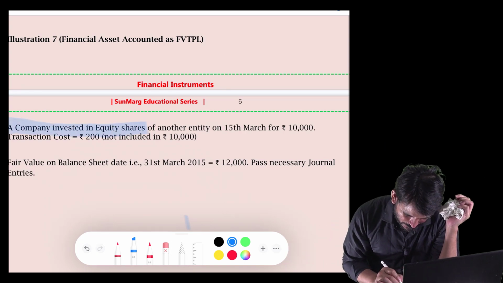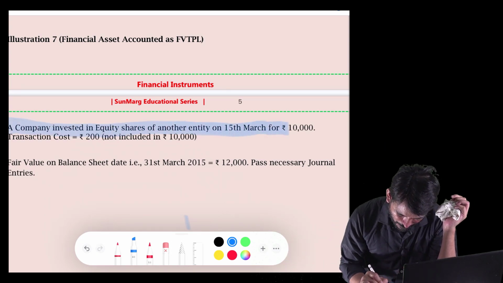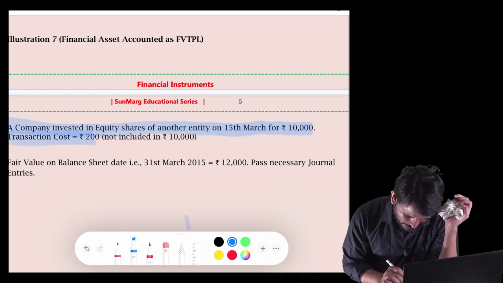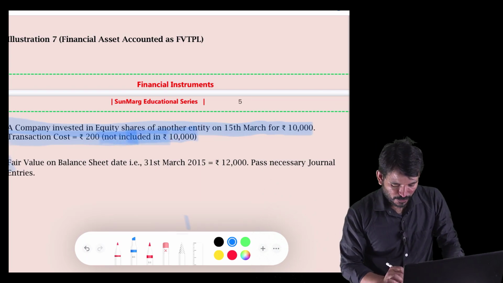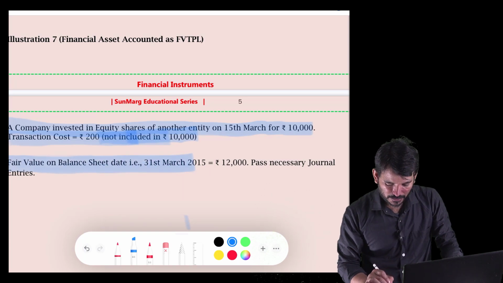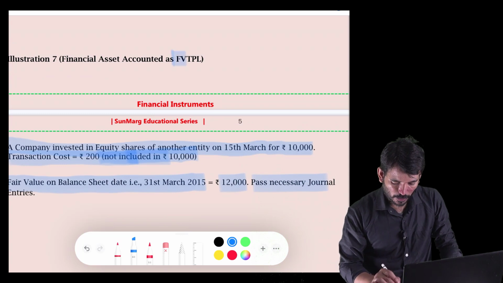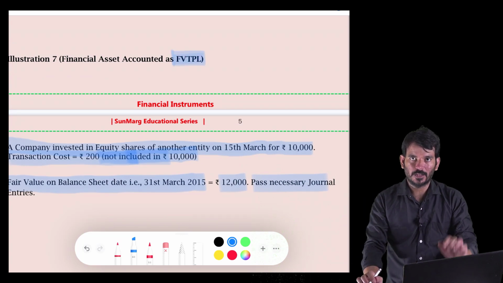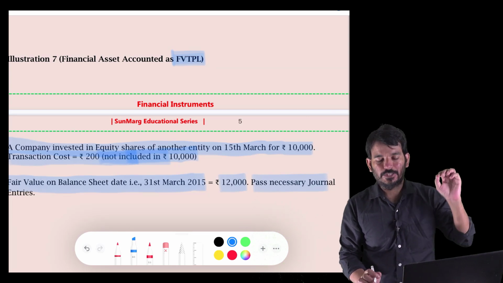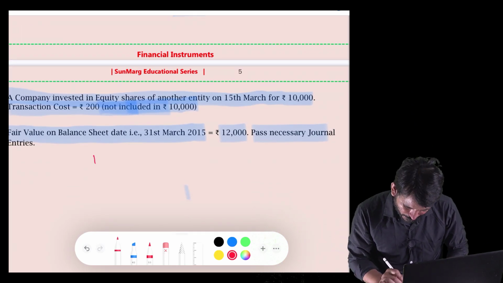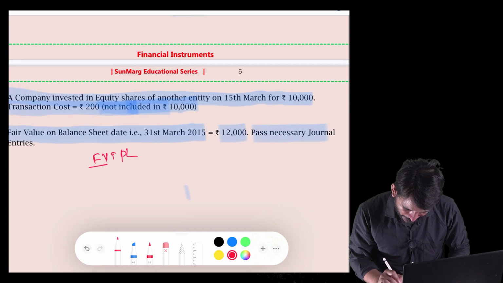A company invests in equity shares of another entity on 15th March for 10,000. Transaction cost is 200, not included in 10,000. Fair value on the balance sheet date, 31st March 2015, is 12,000. Pass necessary entries. He is opting for fair value through P&L, which means that on every balance sheet date, he will do the fair valuation.